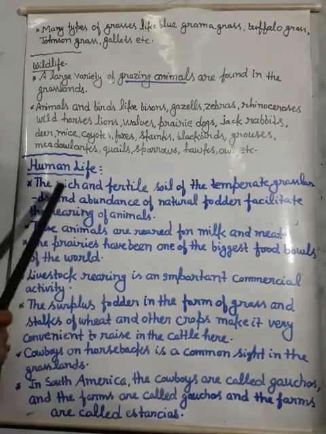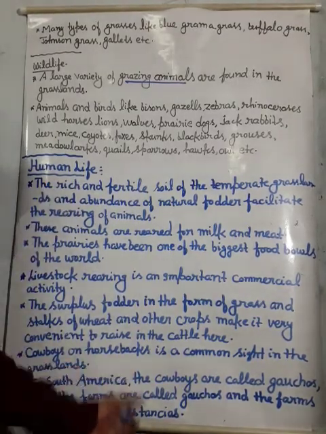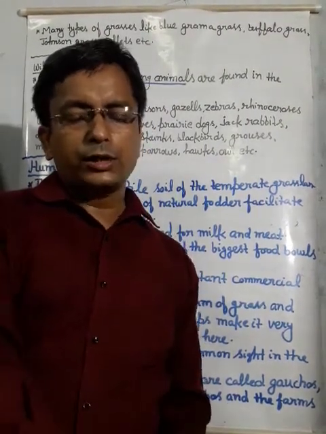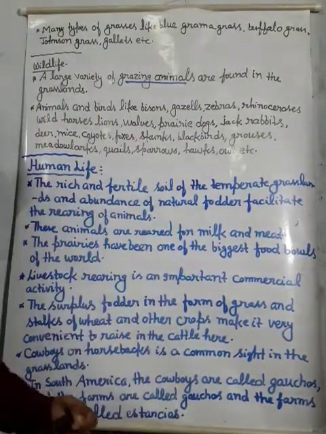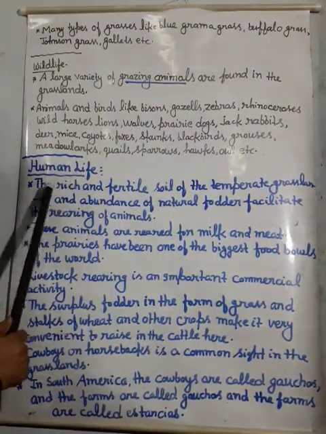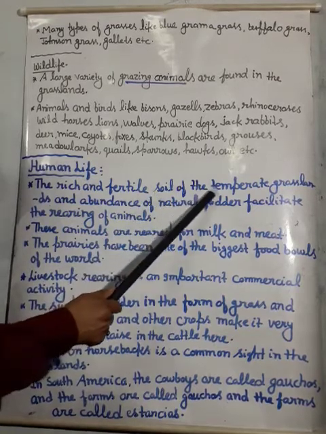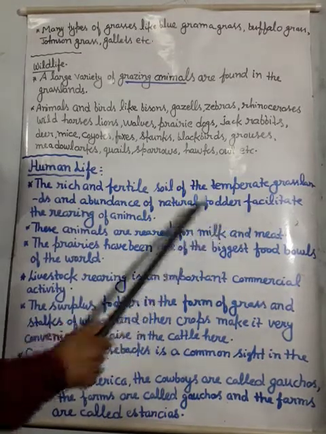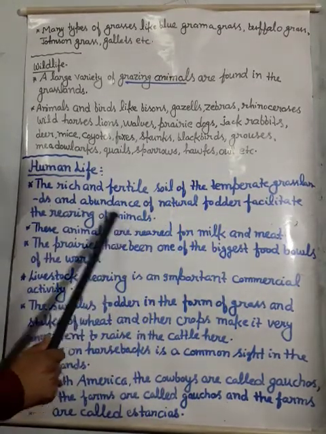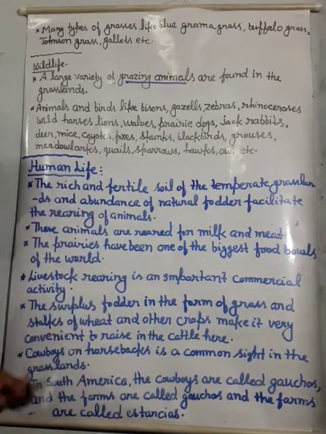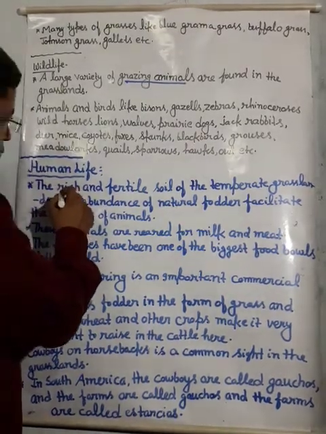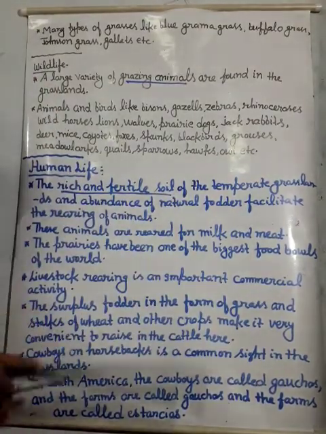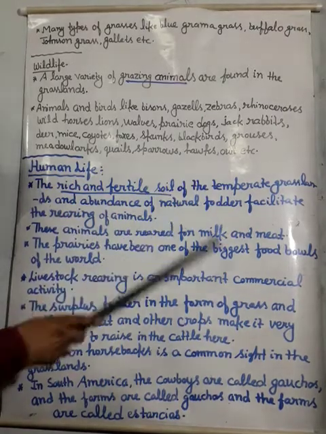And now we will see the human life. When we talk about human life, you can understand this by the temperature of this region. The rich and fertile soil of the temperate grasslands and abundance of natural fodder facilitate the rearing of animals. Yes, student, the rich and fertile soil.